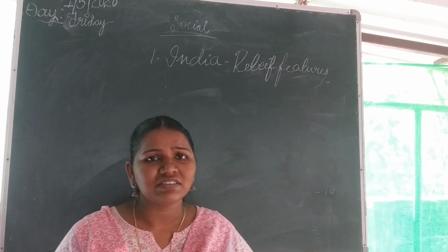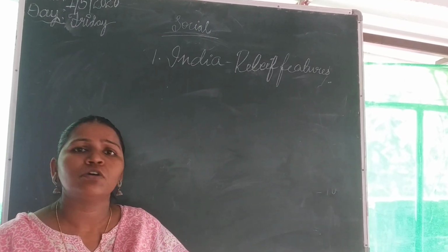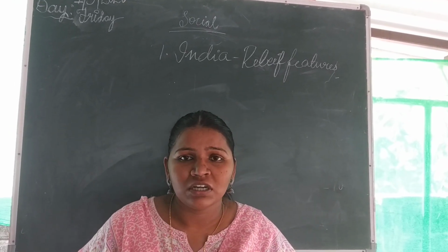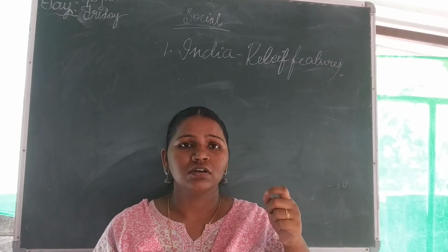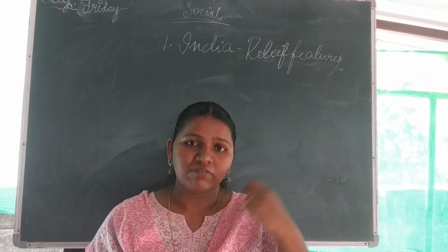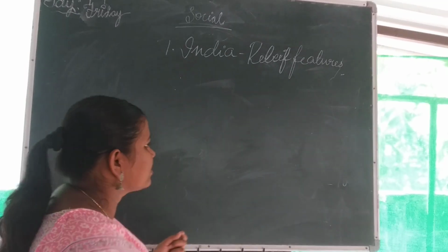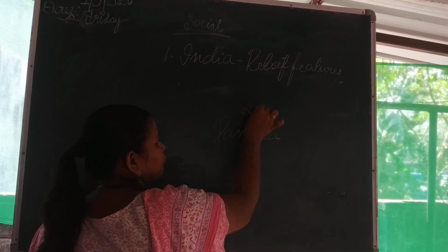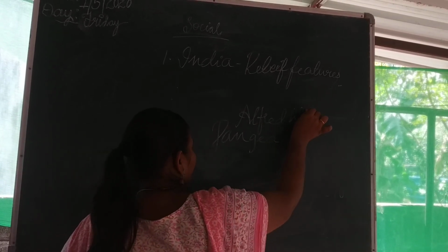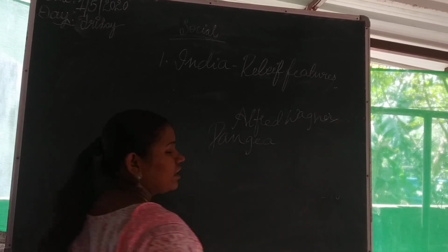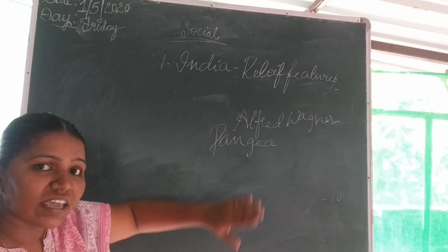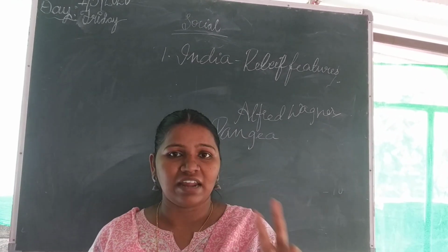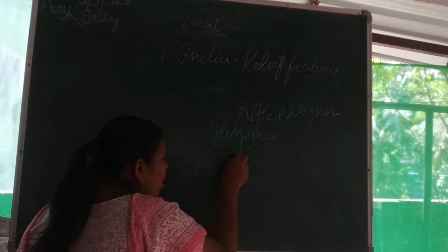As you have learnt in your previous classes, like 9th class, in the first lesson you learnt about the Alfred Wegener theory, the continental drift theory. The hypothetical supercontinent given by Alfred Wegener is what we call Pangea. I think you remember that. Pangea was again divided into 2 gigantic land masses, Gondwana and Laurasia.